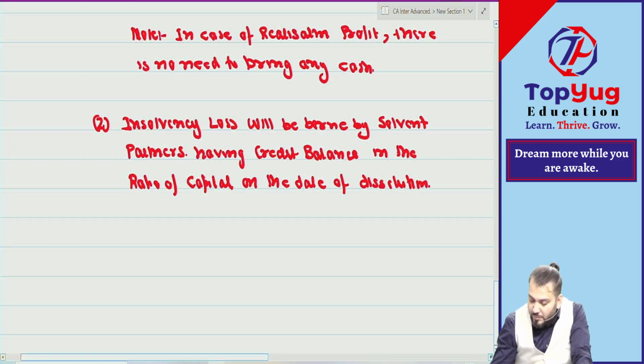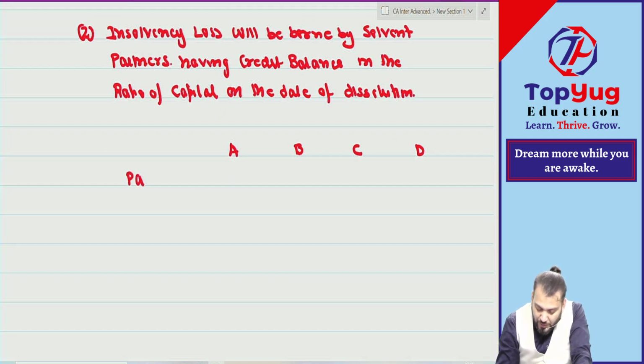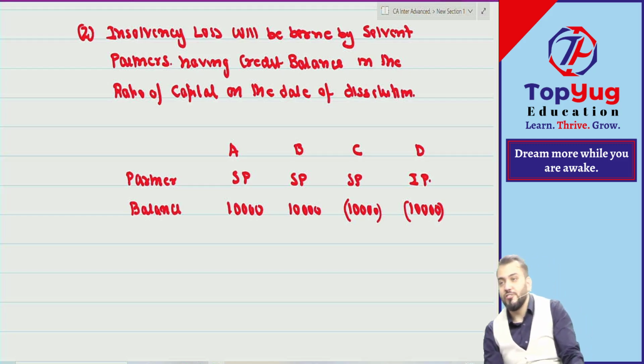Correct. If I take one example, suppose A, B, C, D are the partners. So A, B, C are solvent partners, and D is an insolvent partner. And their balances are 10,000 here, 10,000 here, 10,000 here. Understood? And these are debit balances. So what is the insolvency loss?